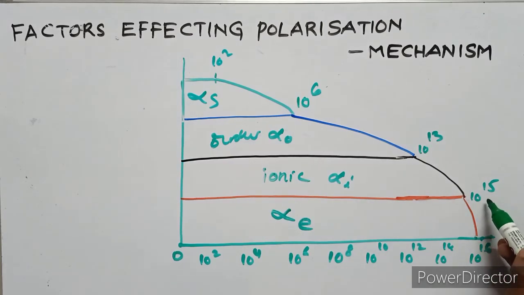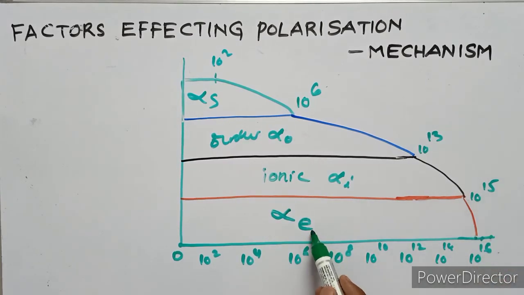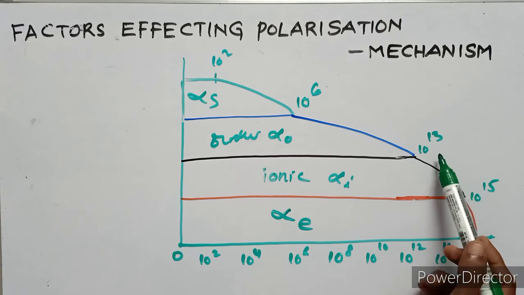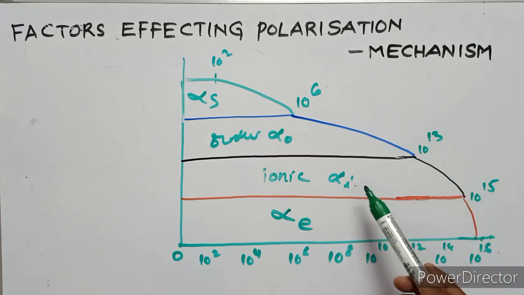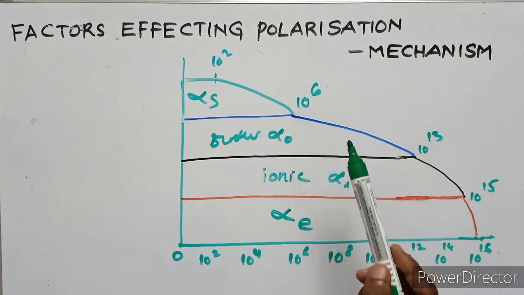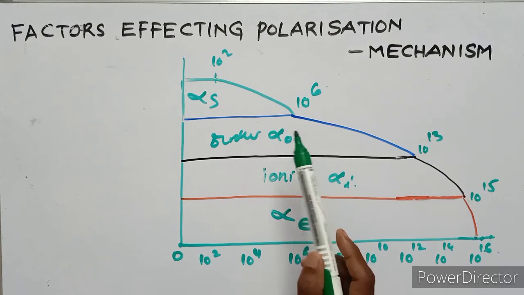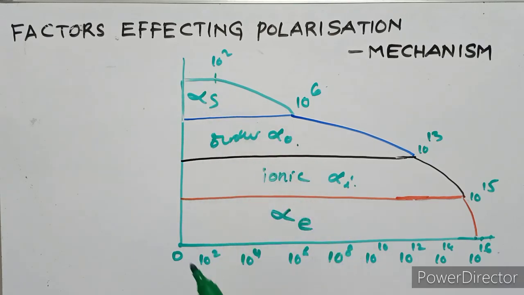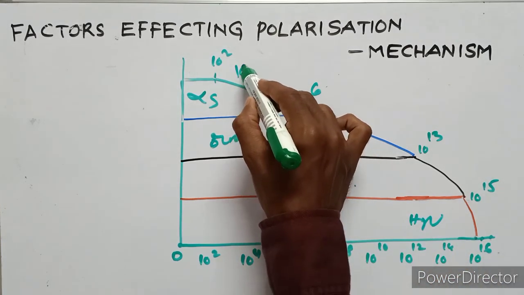At 10 to the power of 15 hertz, electronic polarization. 10 to the power of 13, ionic polarization. 10 to the power of 6, orientational polarization. 10 to the power of 2 is the space charge polarization. This is the high frequency and this is the low frequency.